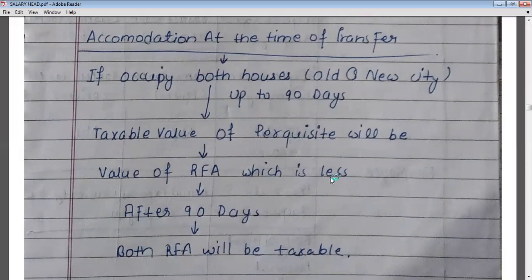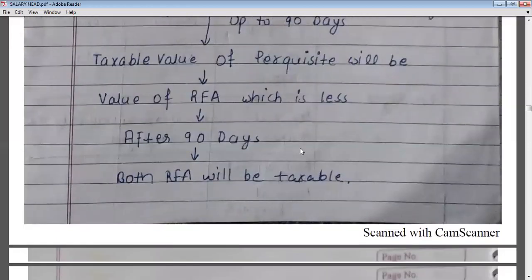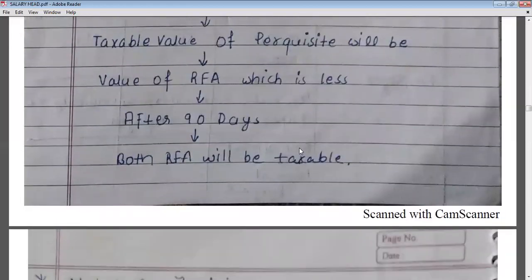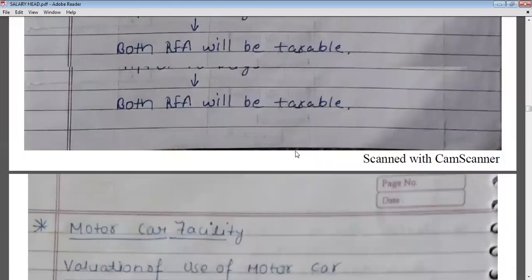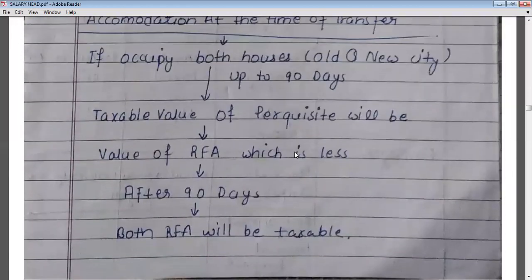So we will calculate the RFA for the old city house and also the new city house. Okay, and the RFA which is less of the two will be the value of RFA and will be taxable. And after 90 days, if the occupation is continuous after 90 days also, then both RFAs will be taxable. Okay, so this is all about your RFA, rent free accommodation.